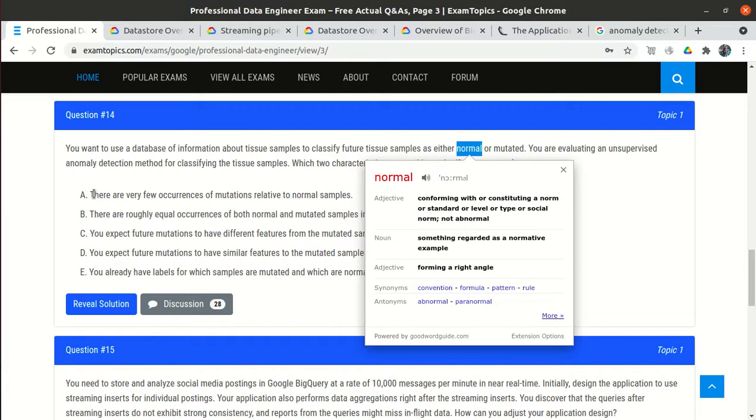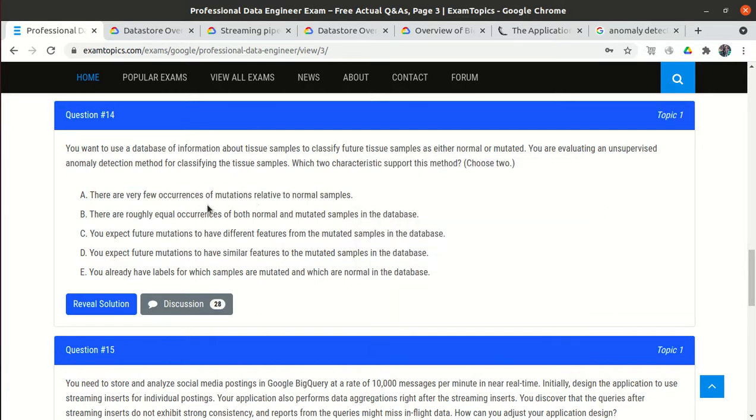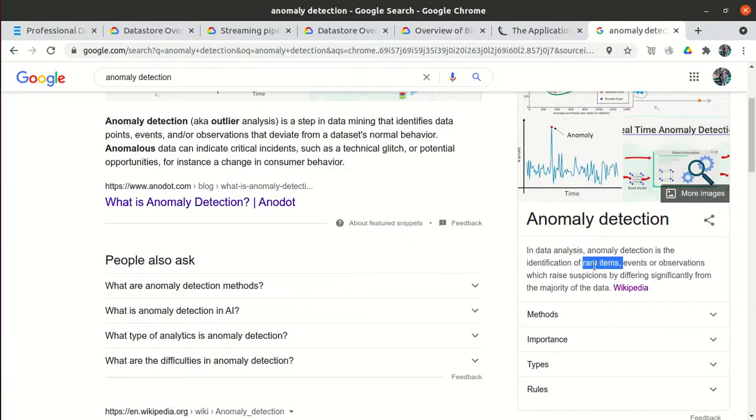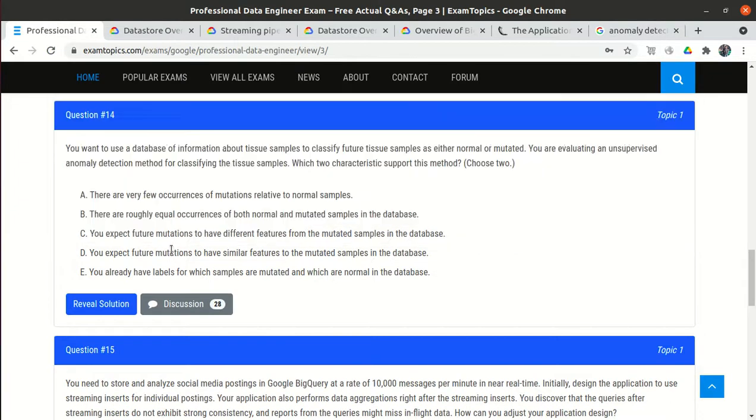So as per me, option A is definitely correct. In anomaly detection we have to identify rare items, which occur very rarely, maybe 1 out of 100. If it is 1 out of 100, then the sample is imbalanced, right? We have very few samples of mutation and very many samples of normal people.